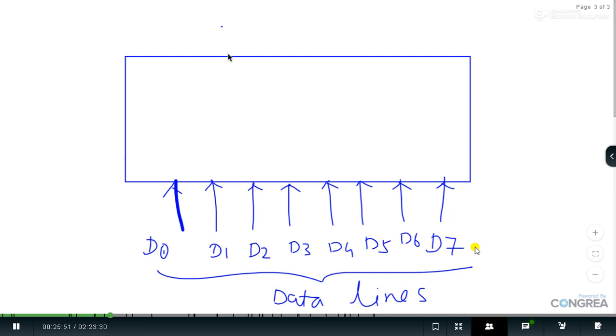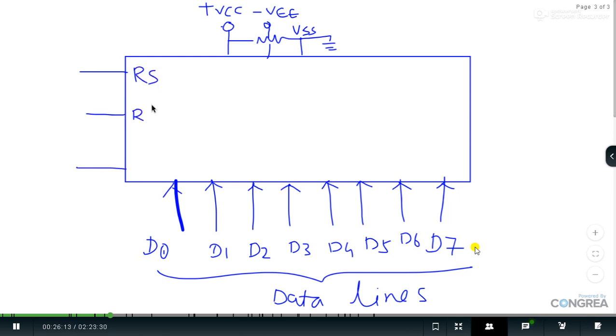So LCD has 8 data lines. Then LCD has 3 power supply lines. One is VCC, then one is VEE, and the third one is the ground, which is very important, and it is also called VSS. And it has 3 control lines. What are those 3 control lines? We have register select, then read/write (R/W bar), and the third one is enable. So that's a very important thing.